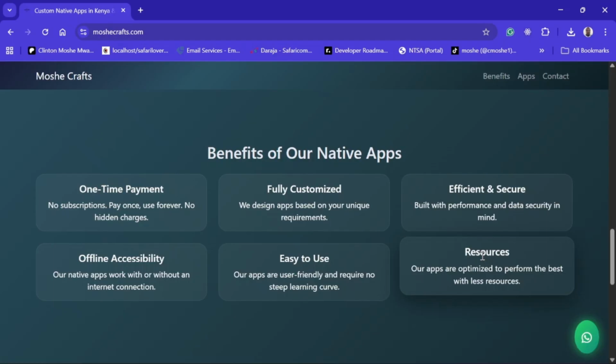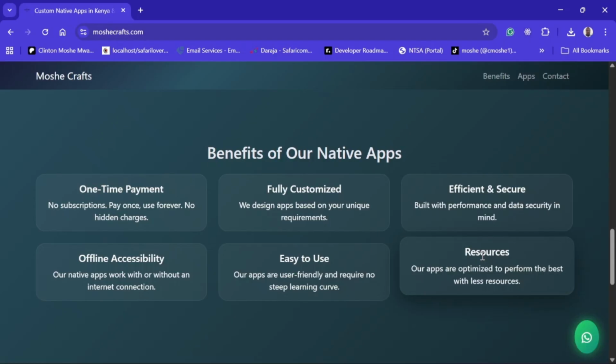Now the apps are also fully customizable. That means if you need a feature, I can add it for you at a price. And of course, if you want a custom feature just built for you, I can do that for you as well. Fully customizable to meet your specific needs. And of course, I make sure to optimize the application so that it is efficient and it is secure, and you're the one who has full access to your data. Because during development, I'll have full access, but the moment I hand it over to you, you're the only one who has access unless you give me access.